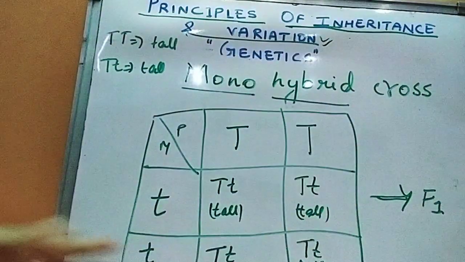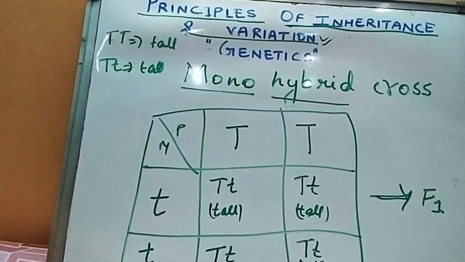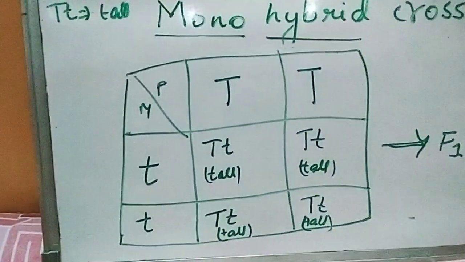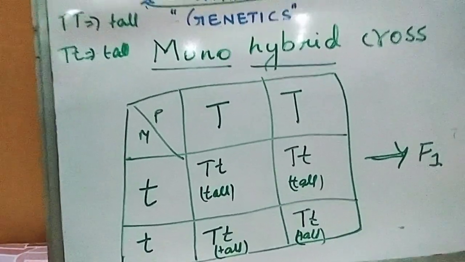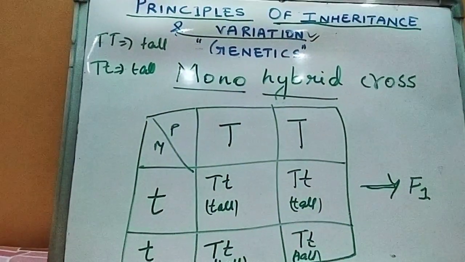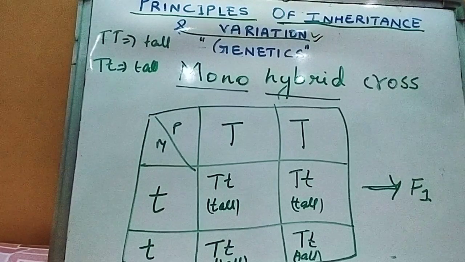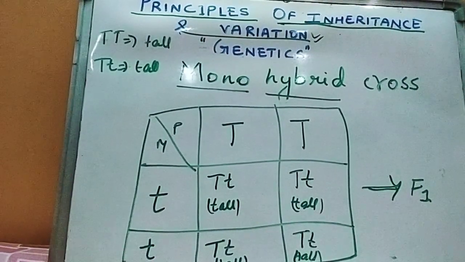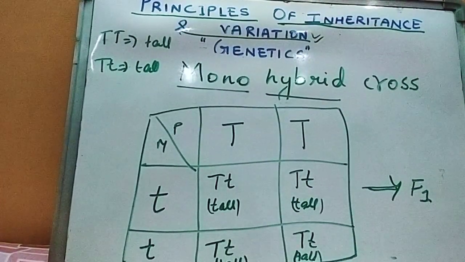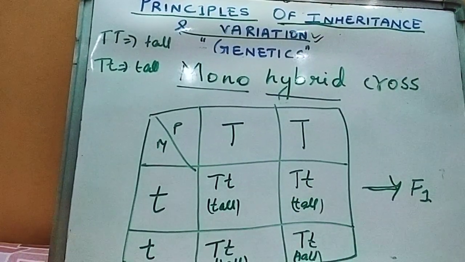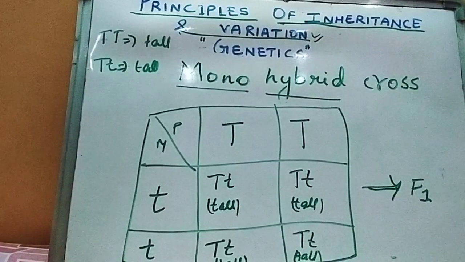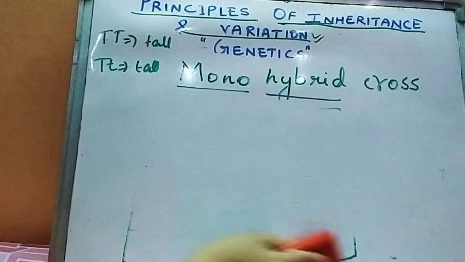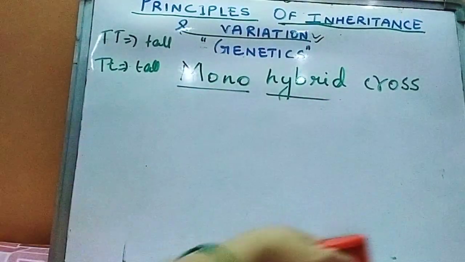So in the first filial generation, Mendel found that all the offspring from the cross between pure tall plant and pure dwarf plant were completely tall. He was very confused about where his dwarf plant had gone. So in this way he formulated his first cross, and the name of this cross is the law of dominance.